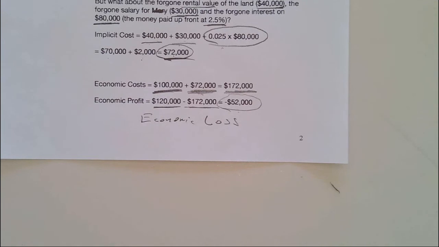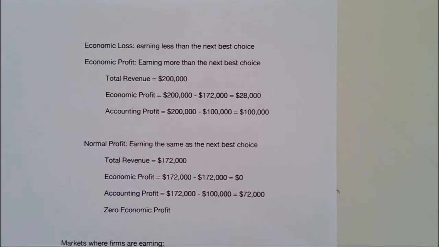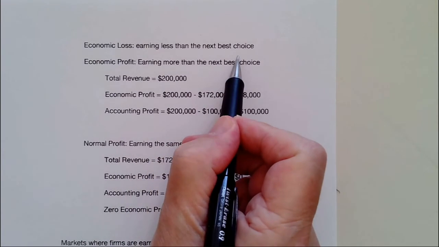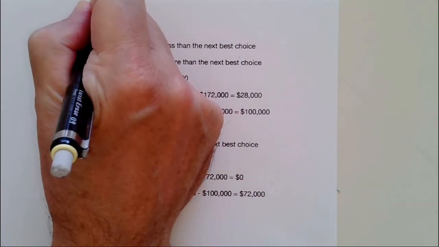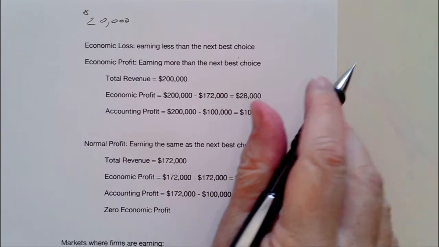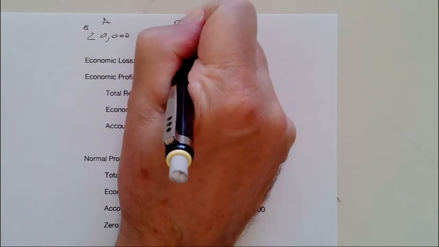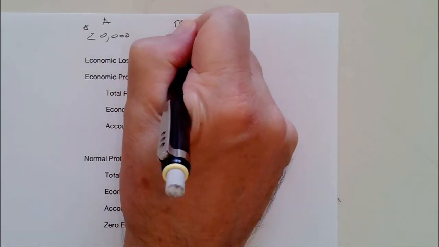So we stopped here with Farmer Monica's economic loss, $52,000. Economic loss means earning less than the next best choice. Two choices. One is farming the land herself, which she would get $20,000. And the other choice, maybe this is option A. And the other choice, option B, is to work for someone else, rent the land out, leave the money in the bank, and get $72,000.